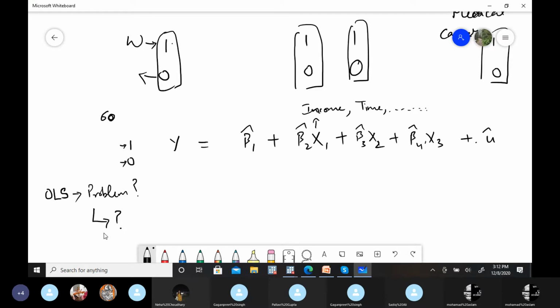We are only concerned with these parameter estimates, the betas, because that is all I want to know: how income is related to this particular decision, how time availability and other independent variables affect it. My concern is how these things will affect this particular outcome.